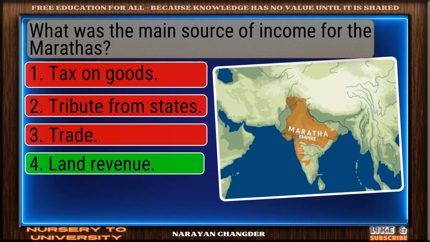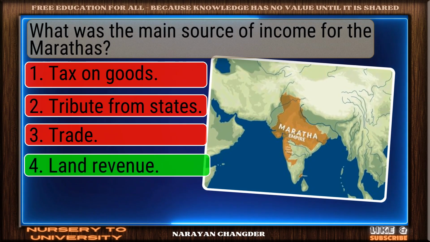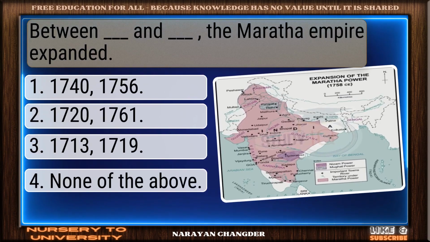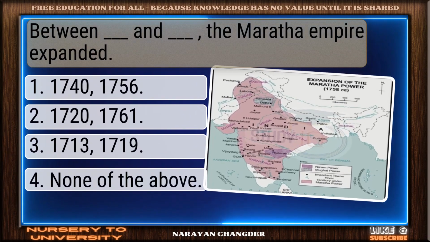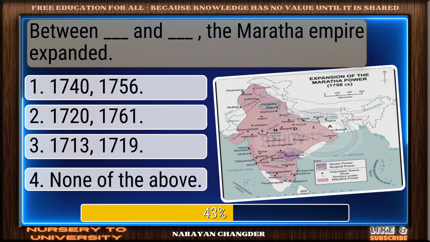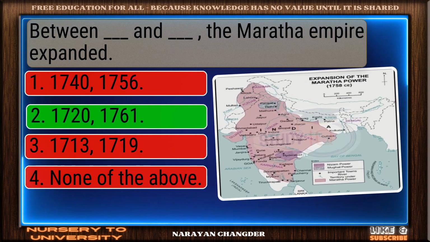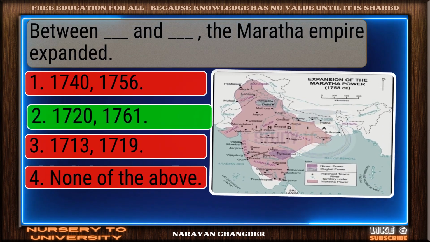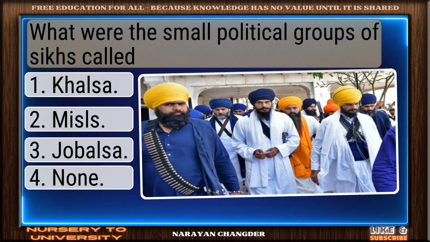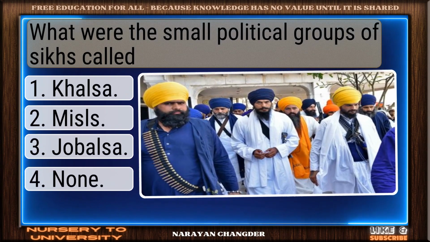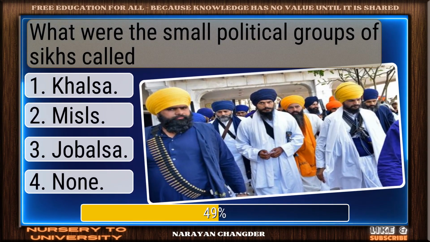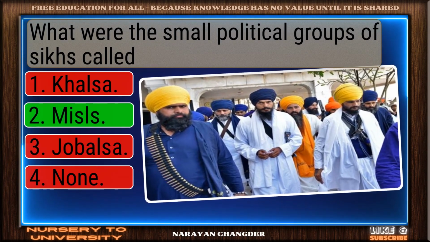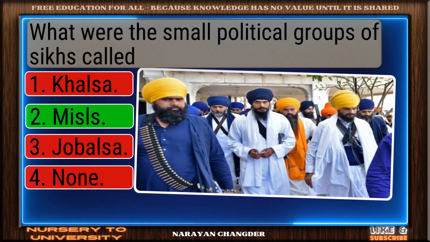On track. Land revenue is the correct answer. Between 1720 and 1761, the Maratha Empire expanded. Sharp thinking. 1720-1761 is the right choice. What were the small political groups of Sikhs called? Correct. Misls is the right answer.